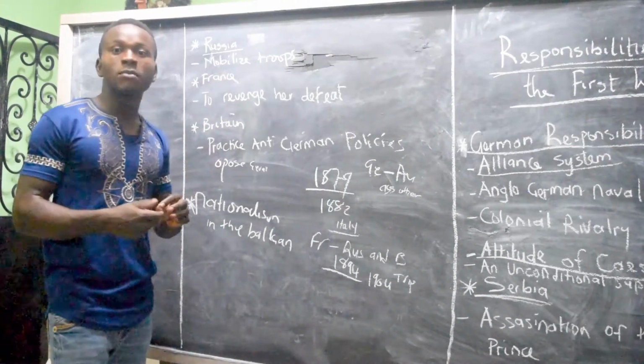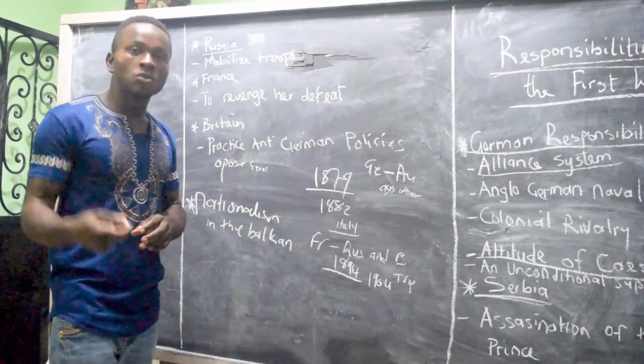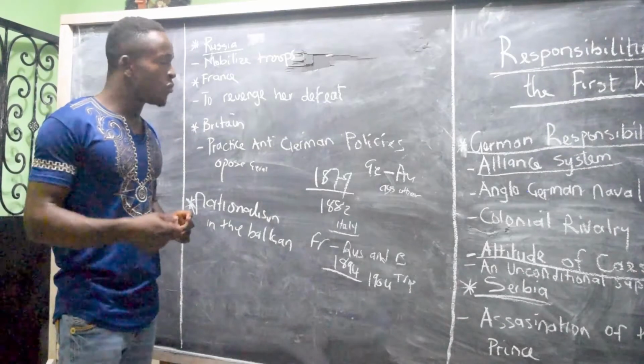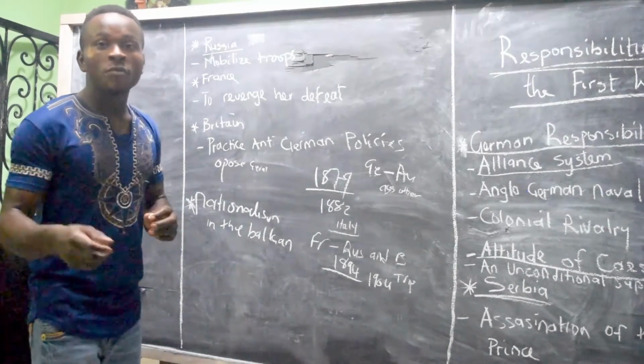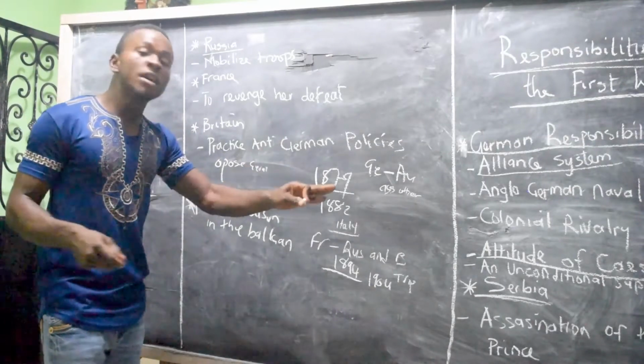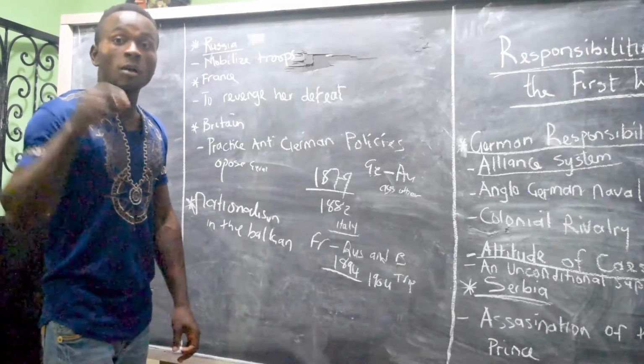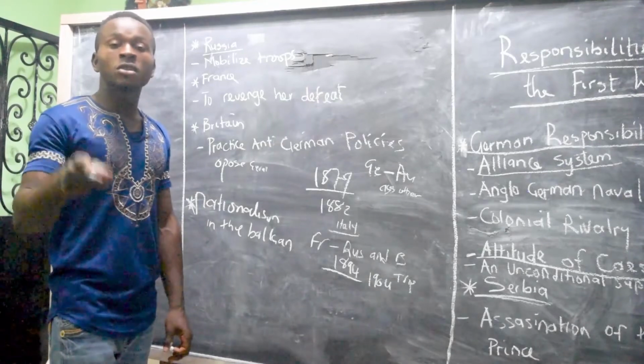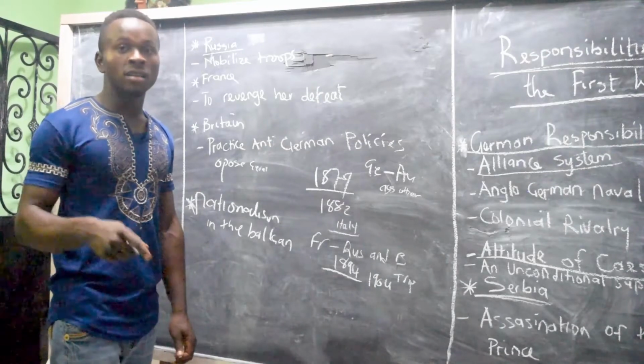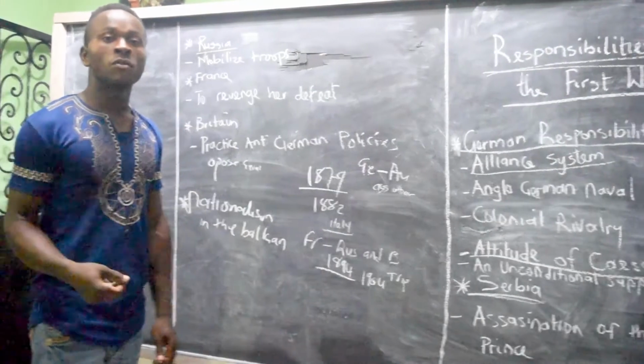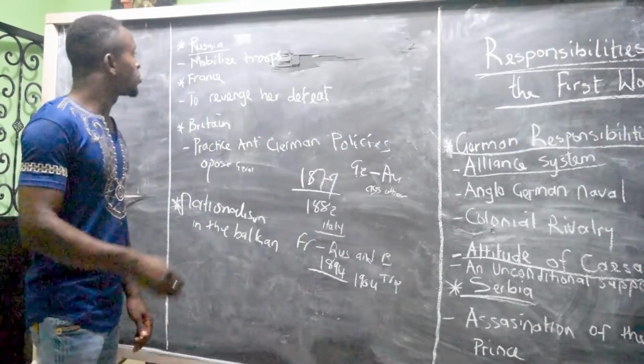Russia started mobilizing its troops. While Russia started mobilizing its troops, what happened? As a result of mobilizing its troops, Germany also told Russia to stop mobilizing its troops. As a result of this, a war was declared, provoking what? The outbreak of what? Of the First World War. Let us talk about what?